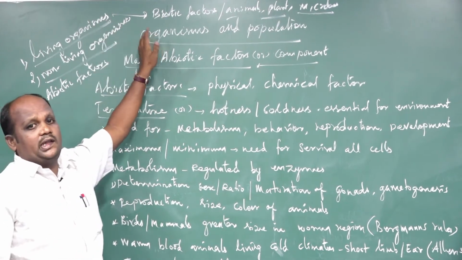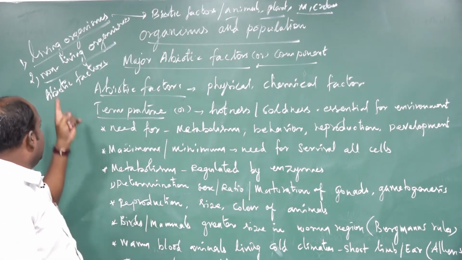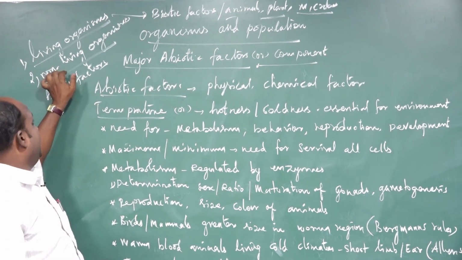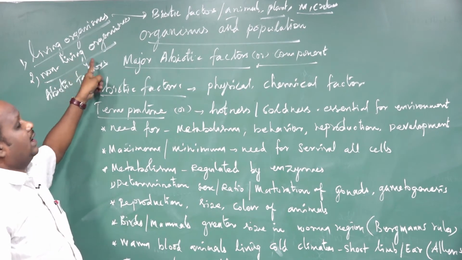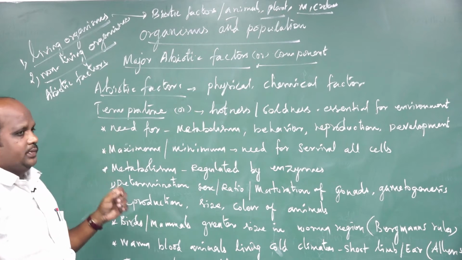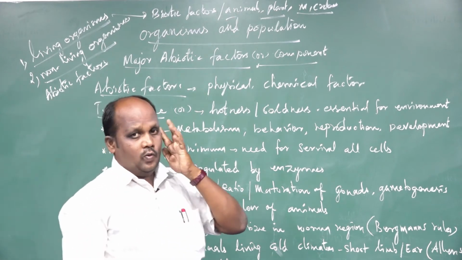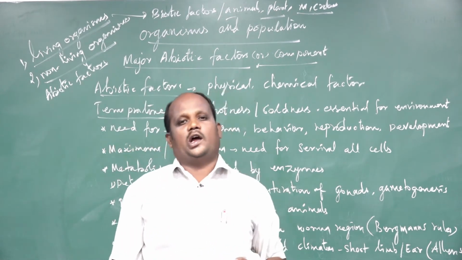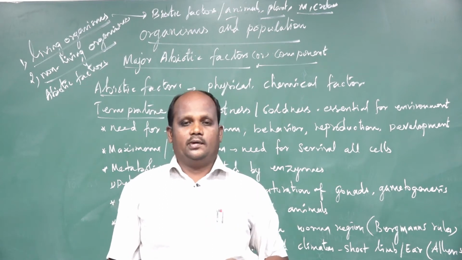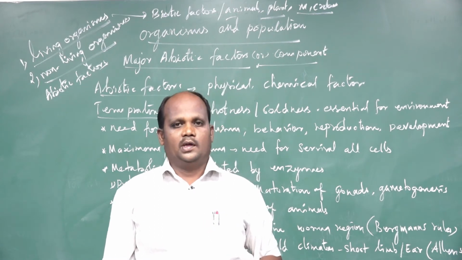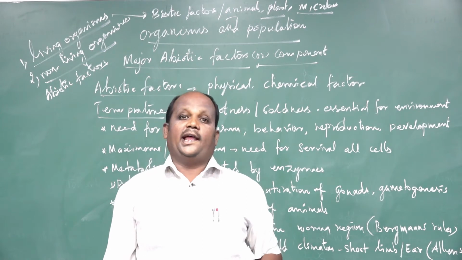They are present in the ecosystem. Second one, abiotic factors, are non-living. Examples: temperature, water, soil, humidity, altitudes, and light also.